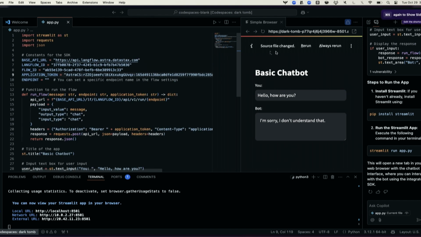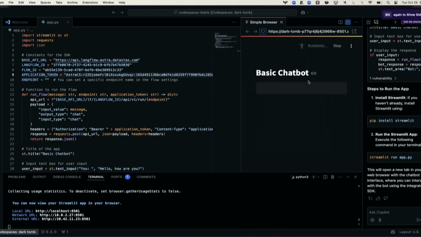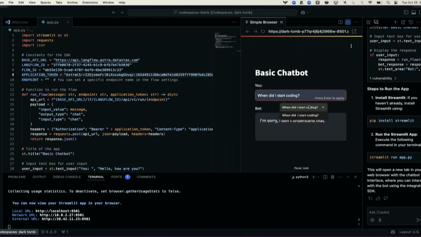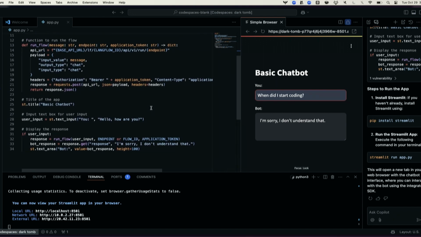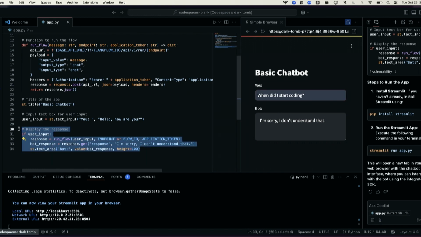All right, so let's go ahead and refresh this and say, let's get rid of this. Go. When did I start coding? Okay, I'll hit enter. Now I can tell it's doing something, right? But I get this, I'm sorry, I don't understand that. And what's going on here? Okay, so I see what I see. Something's going on with the response, and it's not quite getting it.